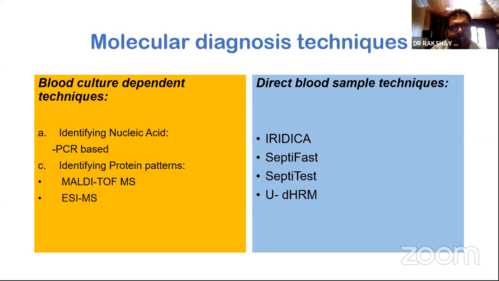So there are two ways of identifying the organisms quickly. Now, we just discussed that an ideal test would give a report within 3 hours. But this doesn't fit that bill, right? It takes at least 12 hours for the organism to grow.